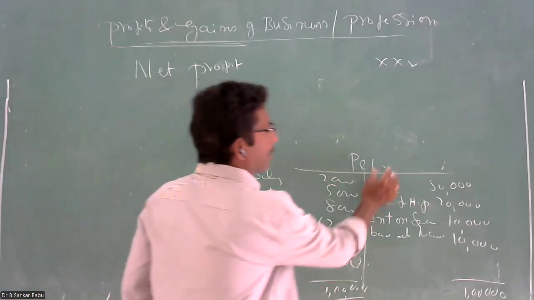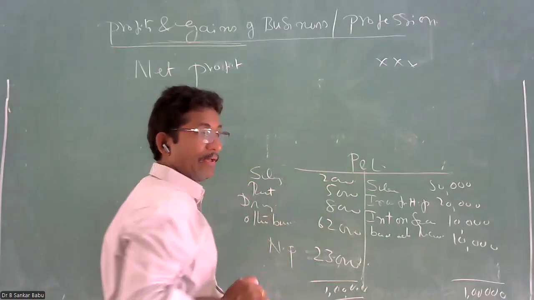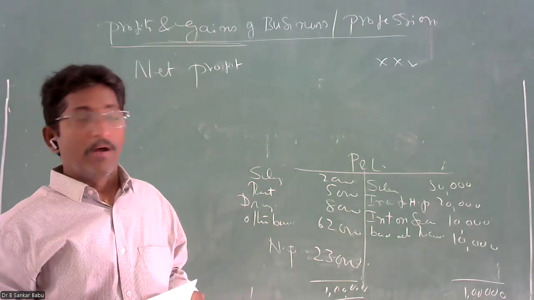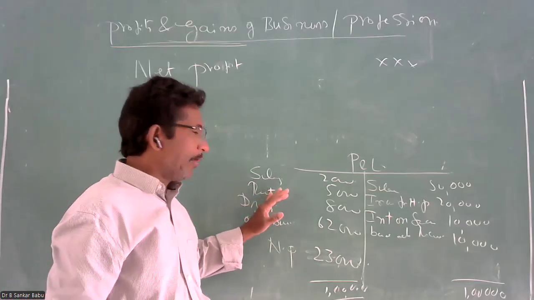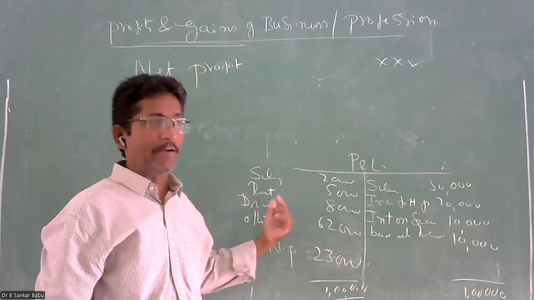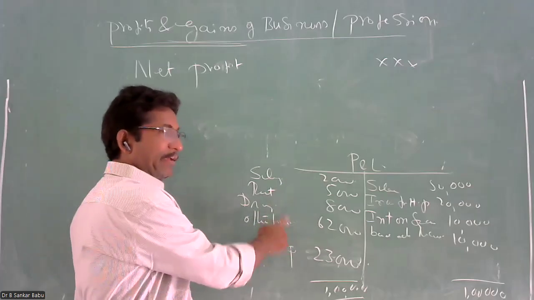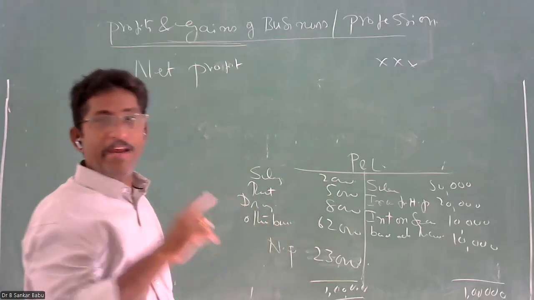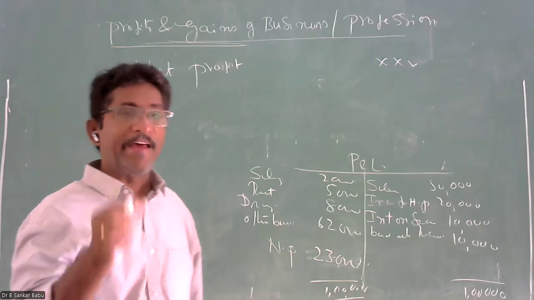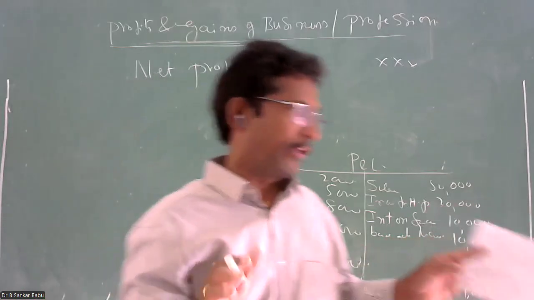When you are taking your business income, you have to take only your business expenses as allowed. Not allowed expenses means which is not related to the business, that should not be debited to your profit and loss. In case your accountant debits any expenditure which is not related to your business, that is treated as inadmissible expenses, or it is called expenses not allowed.